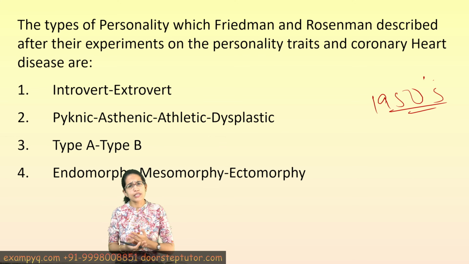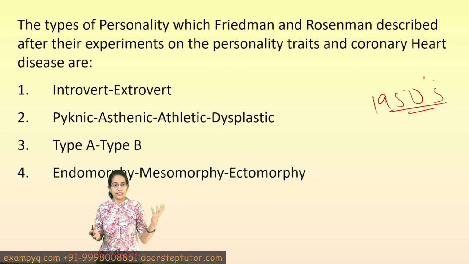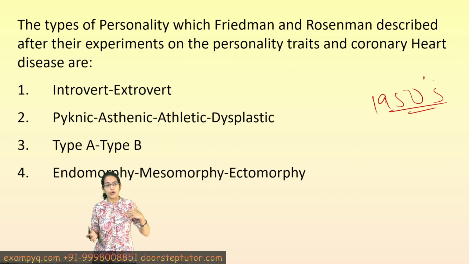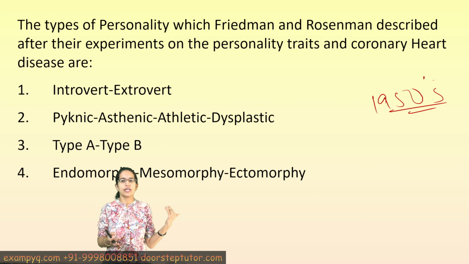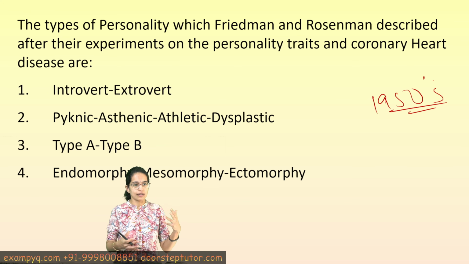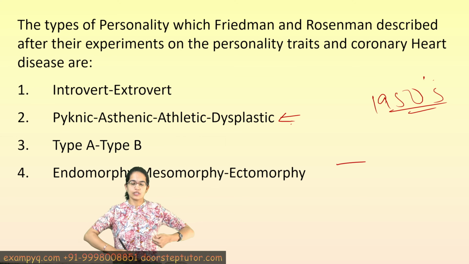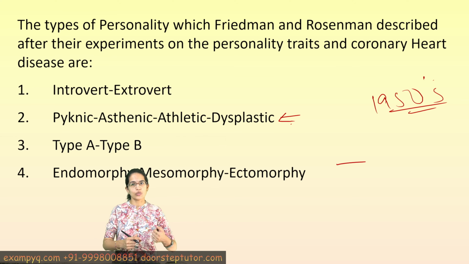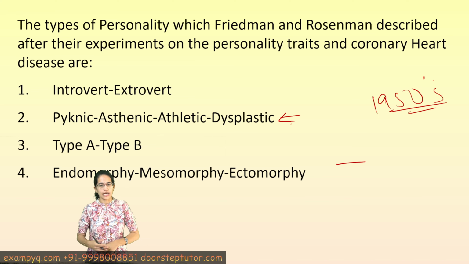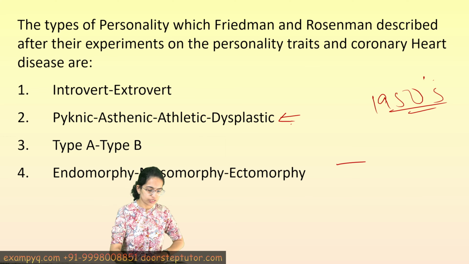However, there were numerous classifications under personality. For example, extrovert and introvert given by Jung. Then we have the pyknic and asthenic, that has been explained here. This was given by Kretschmer, and then Sheldon talked about the structure or the stoutness. So endomorphic, mesomorphic, ectomorphic was another classification which has been given.